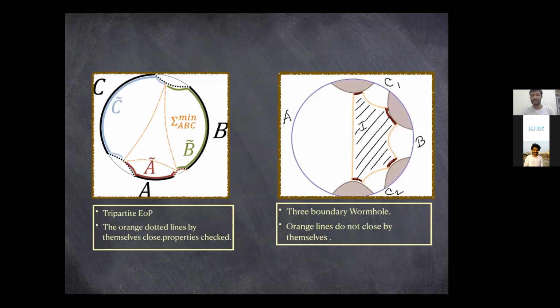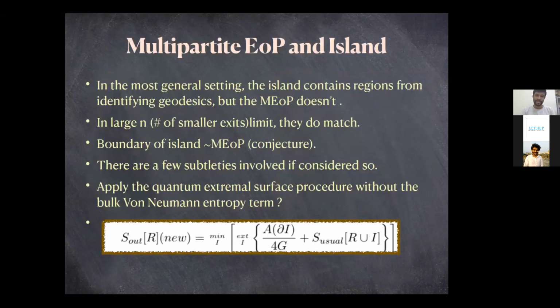If you consider the bulk to be a one-higher-dimensional field theory, you apply the gravitational replica trick to calculate your von Neumann entropy there. The sum of them is extremized and then minimized over all choices of possible islands, and then you get the quantum extremal surface.